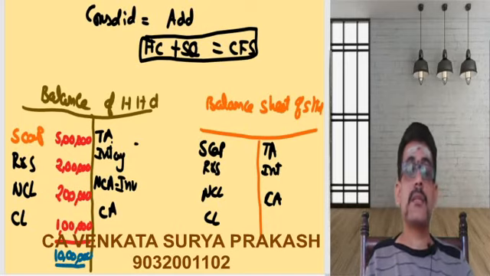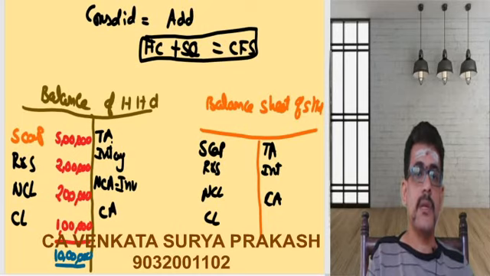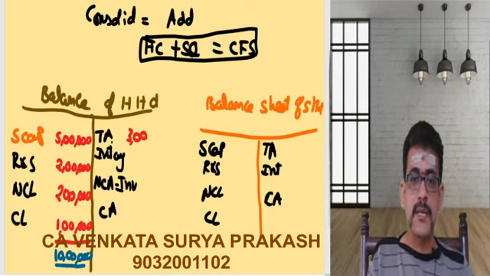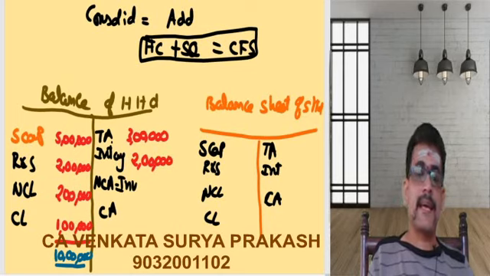Now let us consider your tangible assets. Tangible assets, you consider that to be 3 lakhs. Then let us consider intangible assets to be 2 lakhs, making 5 lakhs.